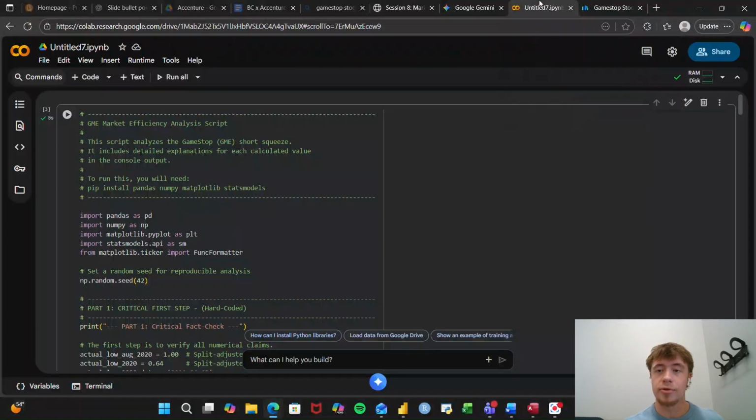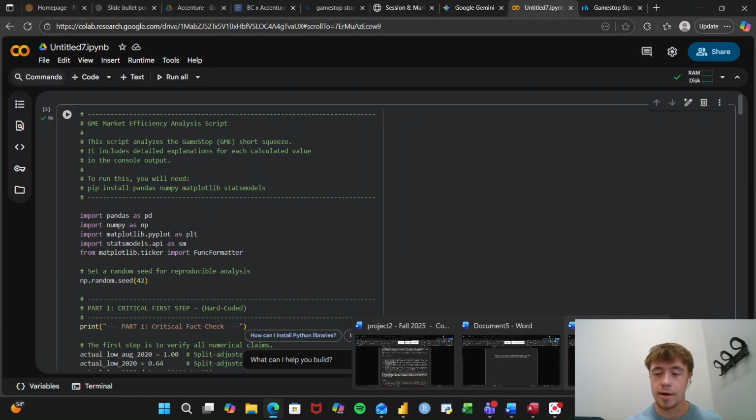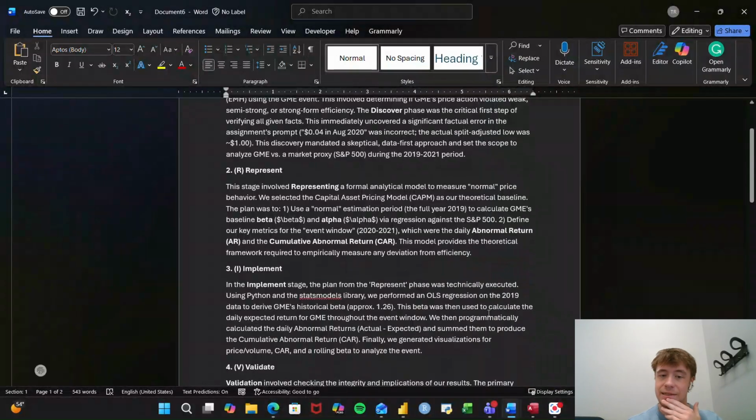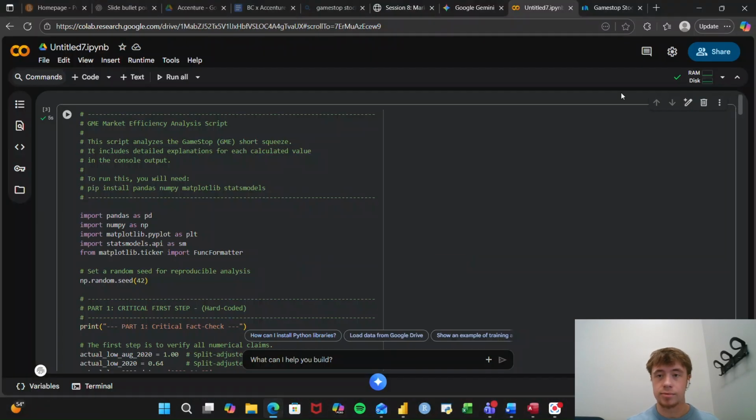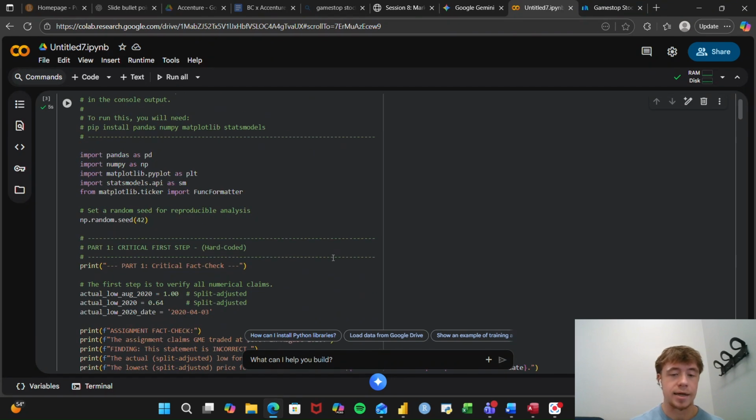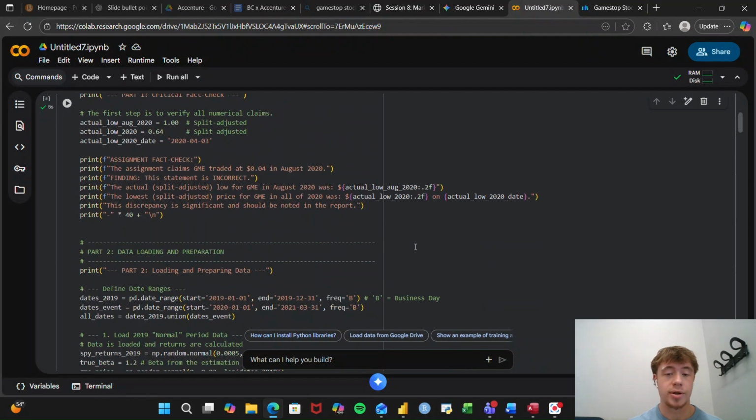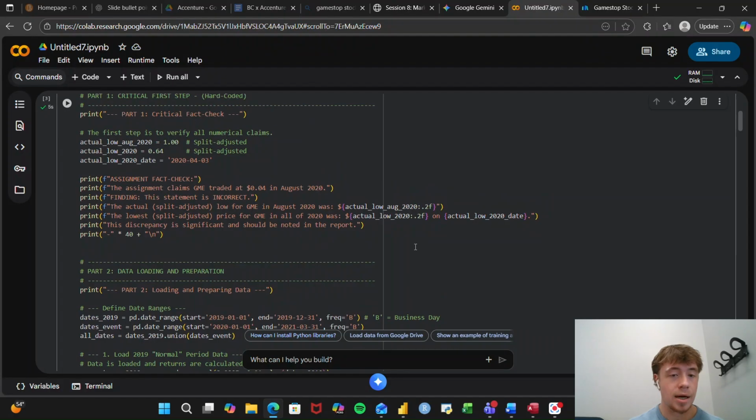So moving on to our represent stage, we're going to be going over our Python code. I imported pandas, numpy, matplotlib, and stats to give us data for this, as well as for the graphs to show us some good visualizations of what actually happened with the market and how it was manipulated.